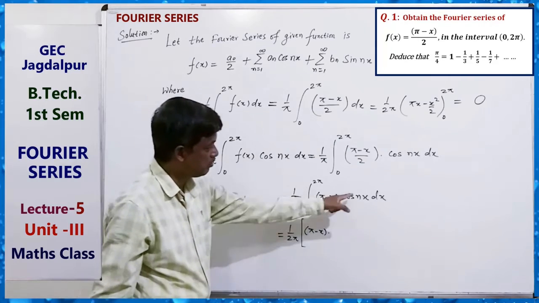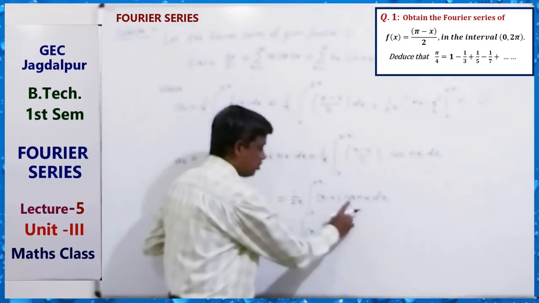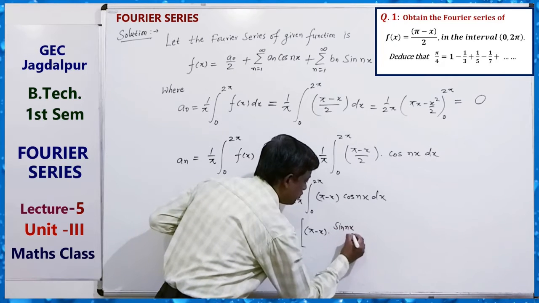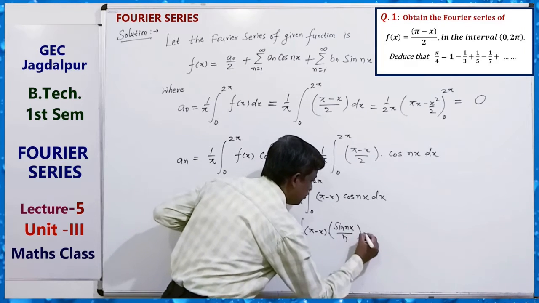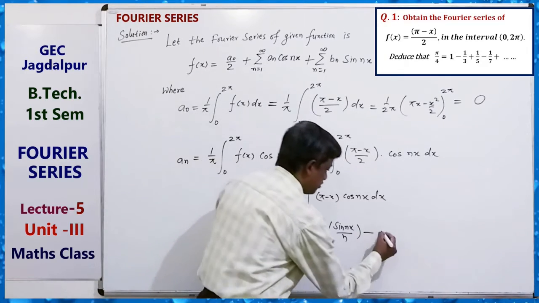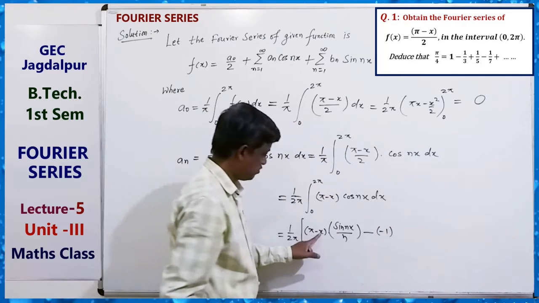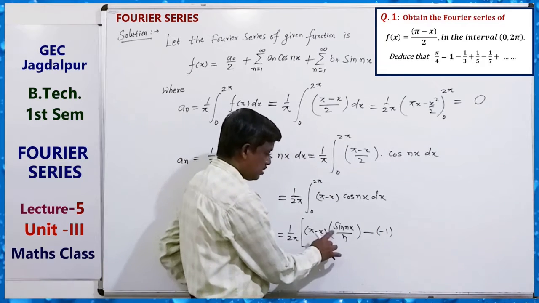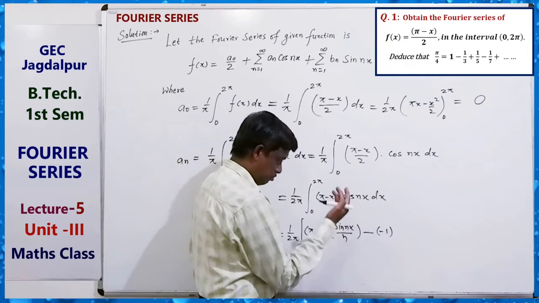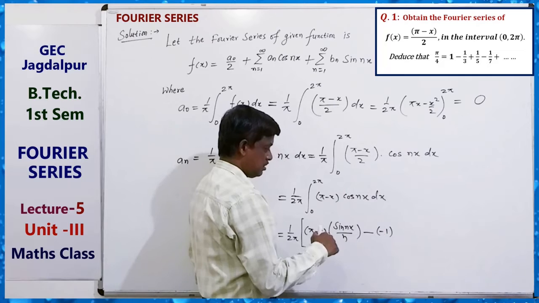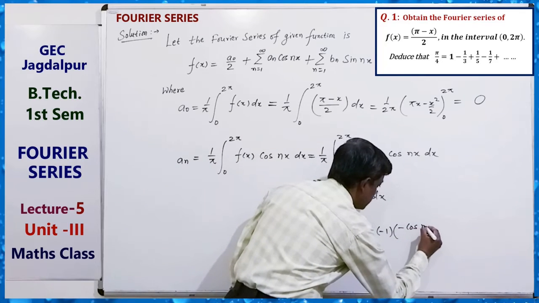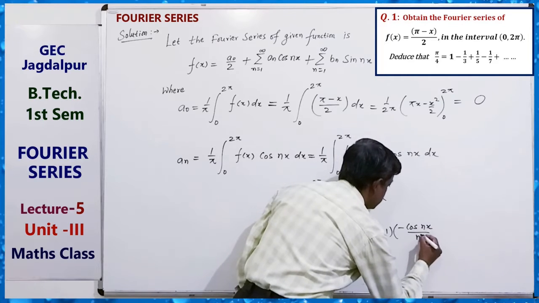v1. One time integration. Integration of cos nx is sin nx upon n. Then minus sign. Differentiation of this is minus 1. Minus 1 and integration again, because 2 time integration. So integration of sin is minus cos nx by n square.